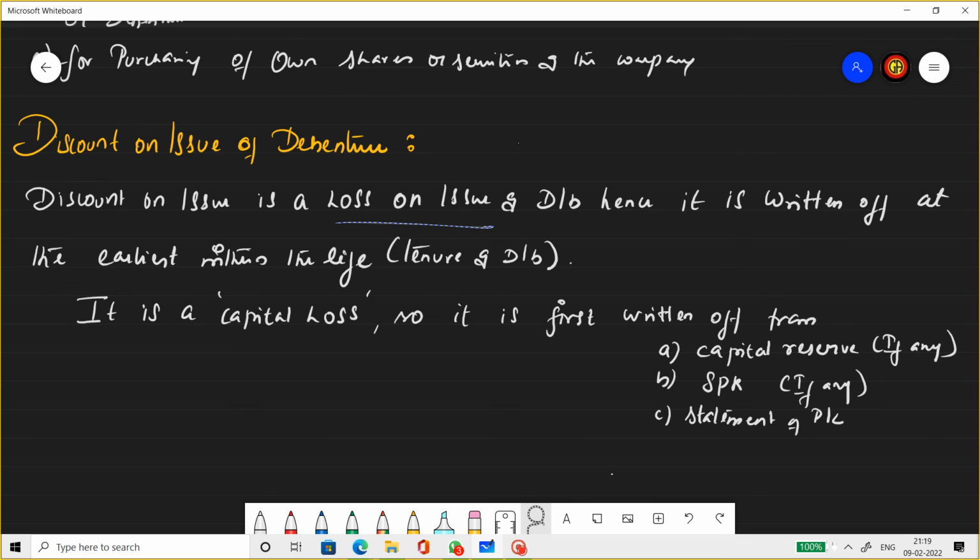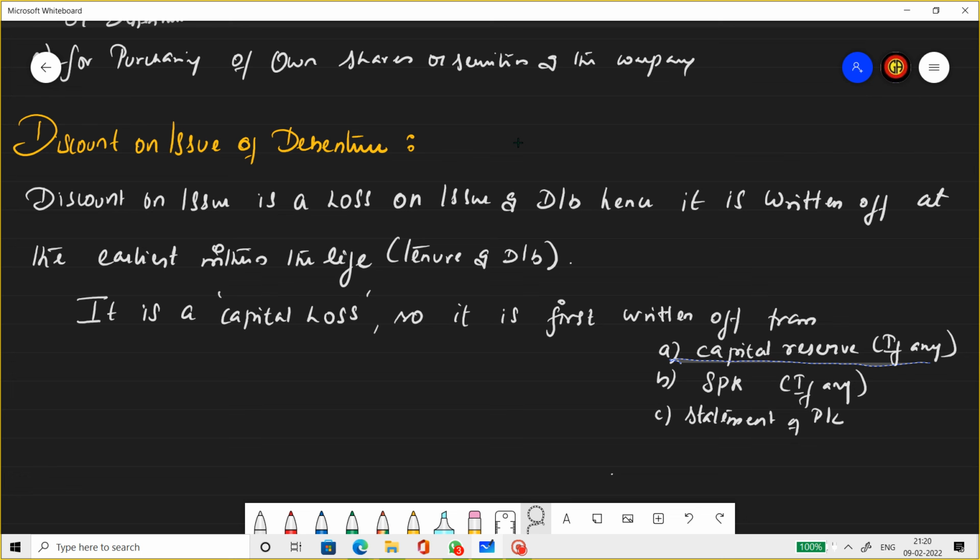It is a loss. And what kind of loss is this? It's a capital loss. So when it's a capital loss, we need an eligible account to write off this loss. Now, if there is a capital reserve account, if any, utilize that. Now, where do we get this capital reserve from? If you remember, when shares are forfeited and reissued, there will be a capital reserve created.